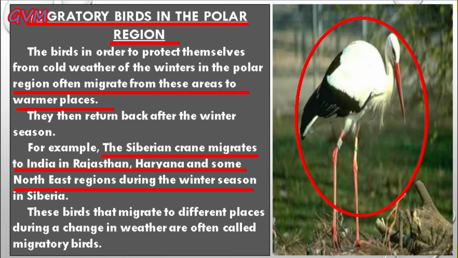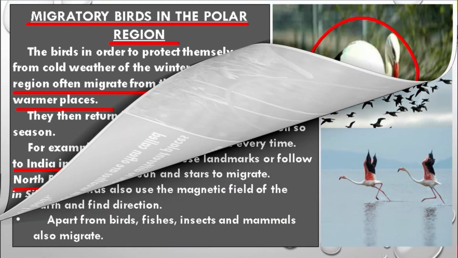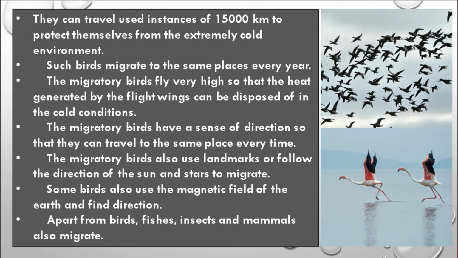And students, after the winter season, when the conditions in Siberia are again favorable for them, they migrate again from India to Siberia. And that's why these birds are known as migratory birds. Students, you will be amazed to know that these migratory birds can even travel 15,000 kilometers in order to protect themselves from the extremely cold environment. And students, such migratory birds migrate to the same places every year.